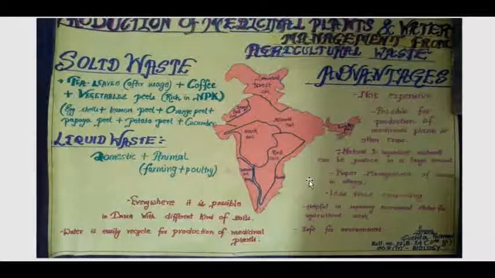Everywhere it is possible, as in the diagram of India I have shown all sorts of soil, wherever black soil is available, red soil is there. Then in mountain areas there are different soil conditions. Water is easily recycled for the production of medicinal plants, so it is possible everywhere. Maybe it will take some time to grow, but it depends on how much time we give to improve these things. Based on that only, but it is possible everywhere.